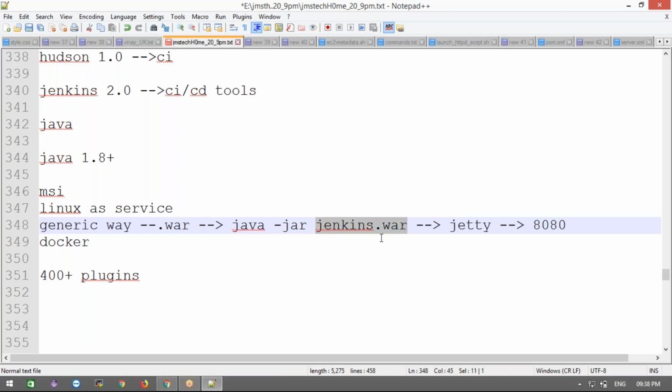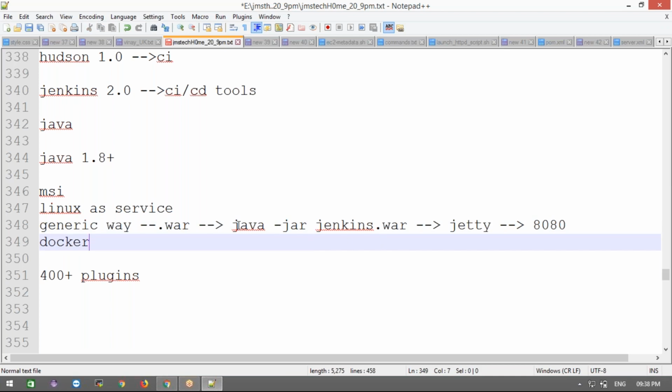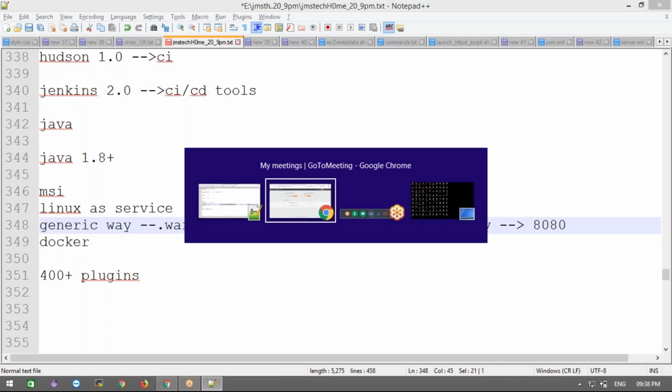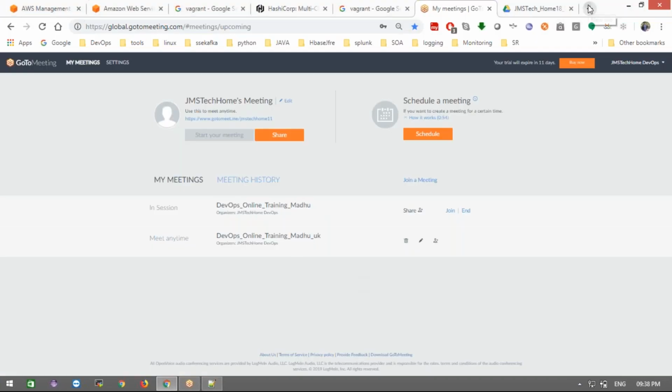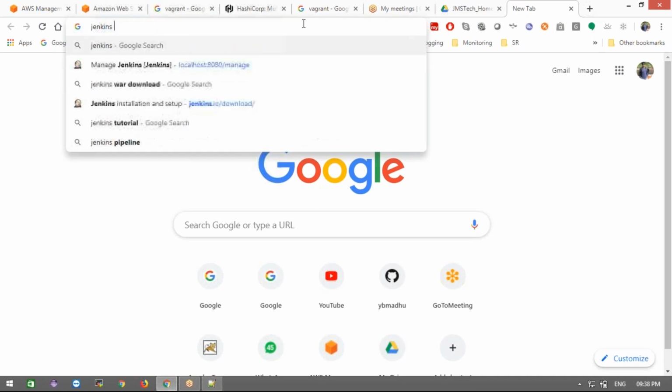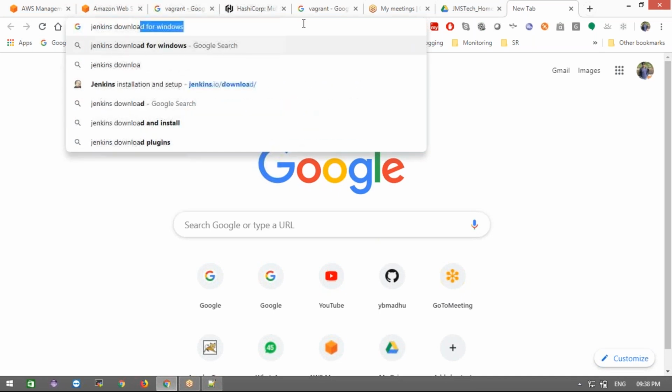Okay, when we discuss Apache Tomcat, at that time we are going to deploy our Jenkins through Apache Tomcat. And after that we can practice Jenkins through the command line prompt only. Okay, how to install Jenkins, let me show you that. First, what you guys will do: Jenkins download, go to Jenkins download,